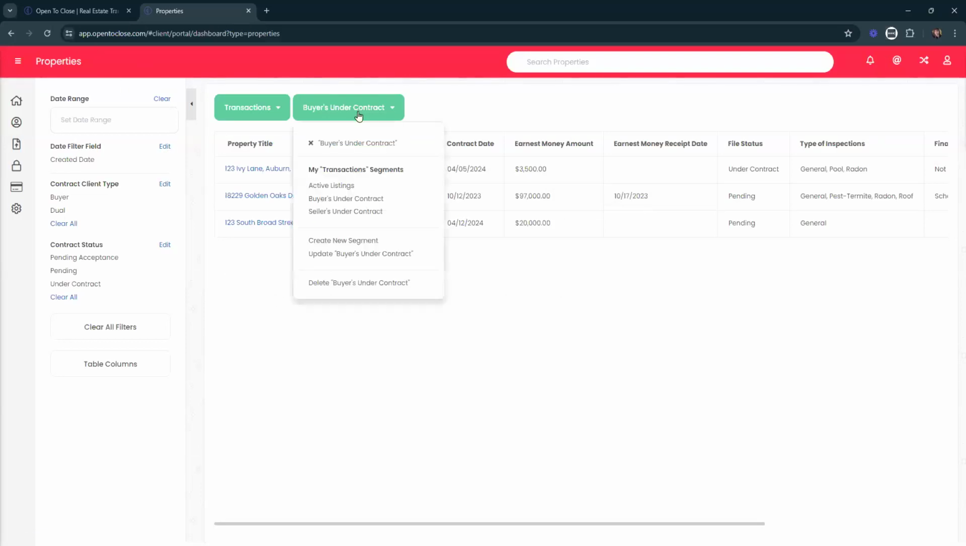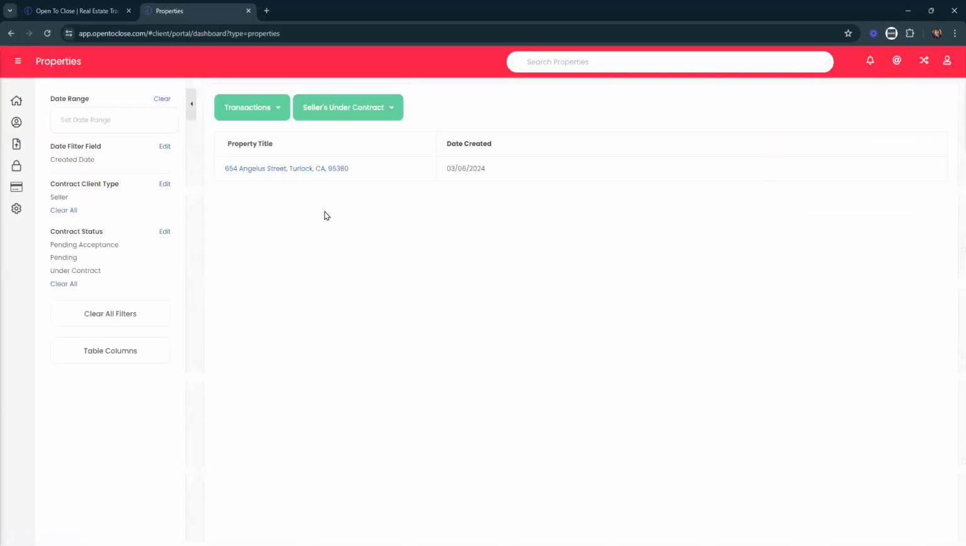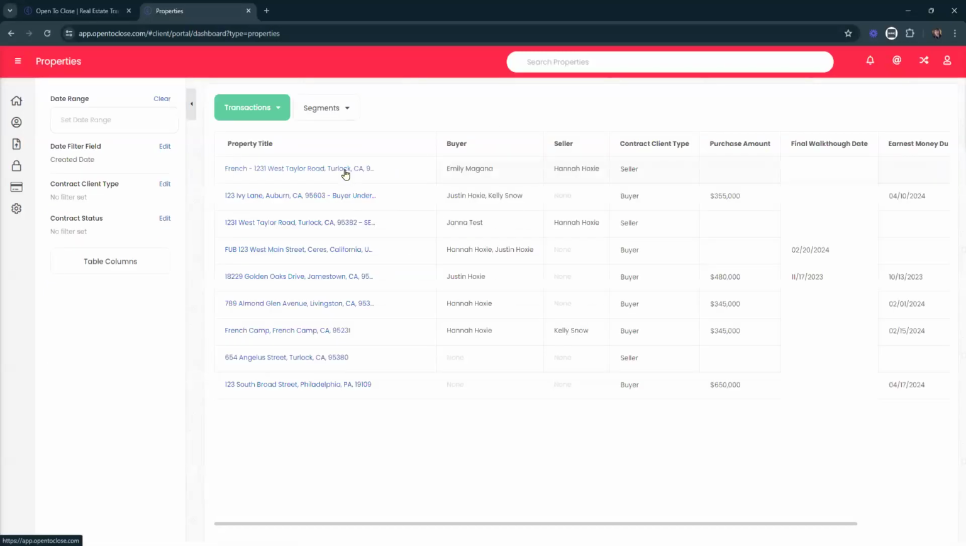Again, if we want to go to the other ones, we're just going to click back on that segment. We'll click on sellers, and now we're looking at the sellers. If we need to create a new one, we can always click back on that drop down and say create new segment. Or if we want to go back to that main list of all those properties, we can click on transactions, and now it's going to show us all of the properties that are currently assigned to this particular agent.